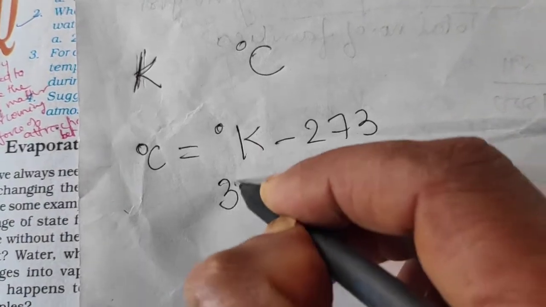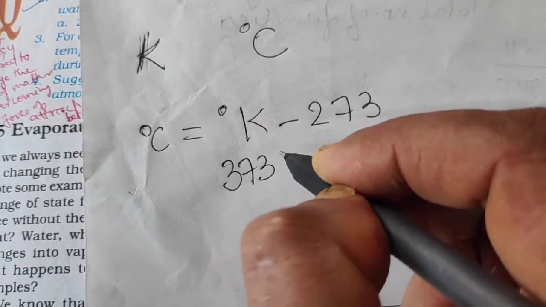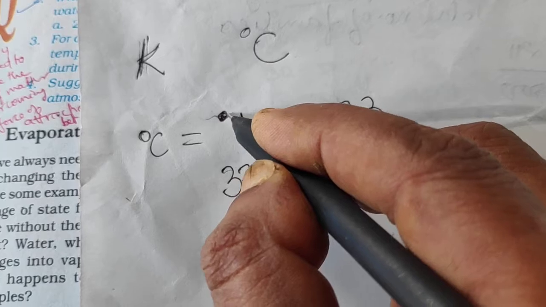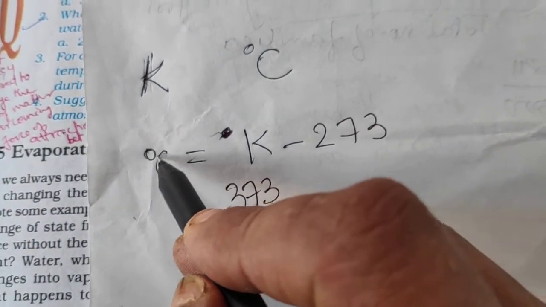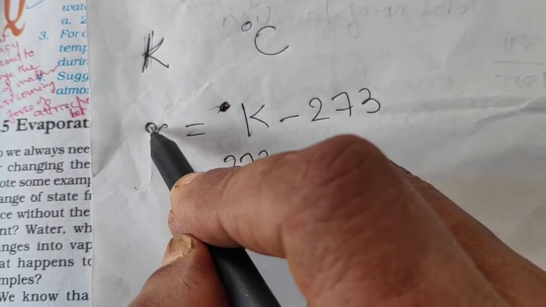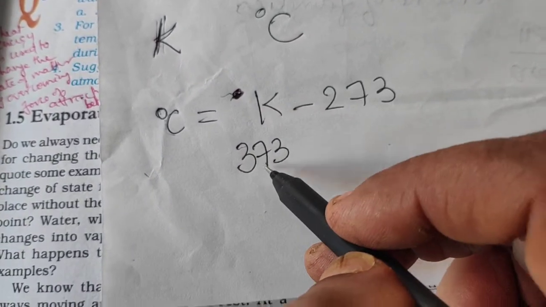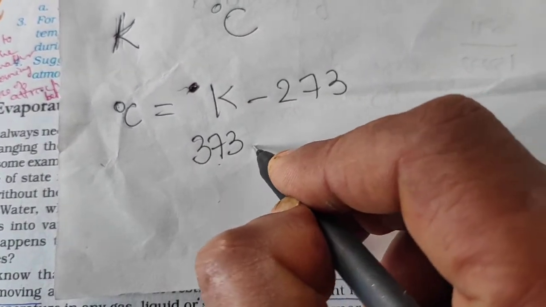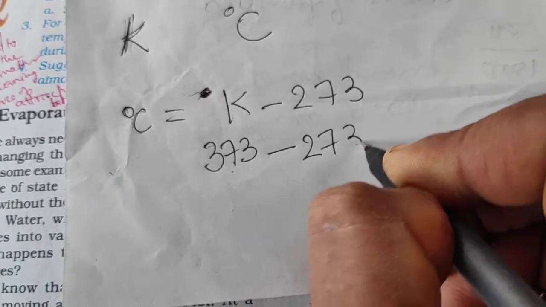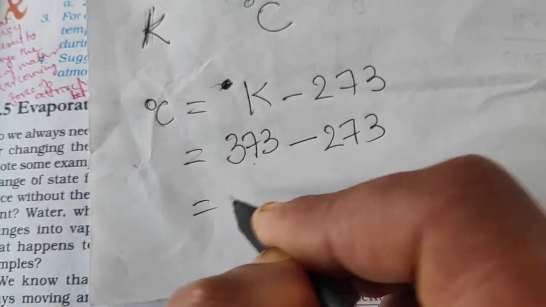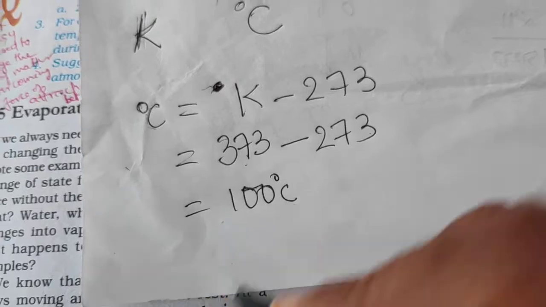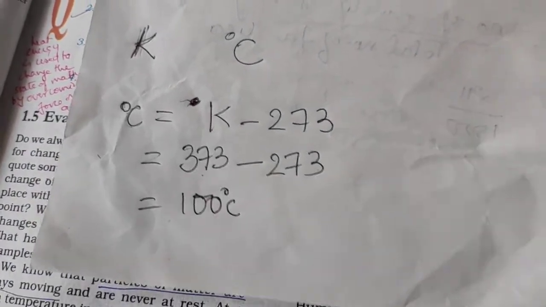Suppose you are given 373 Kelvin. In Kelvin there is no degree symbol used. For degree Celsius a small circular sign is used, but for Kelvin you simply write K. So if 373 Kelvin is to be converted into Celsius, you subtract 273 from 373, and that comes to 100 degrees Celsius. Got it?